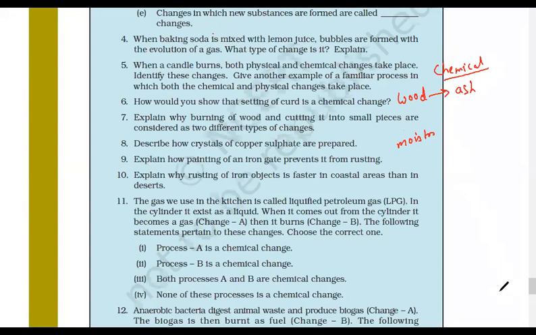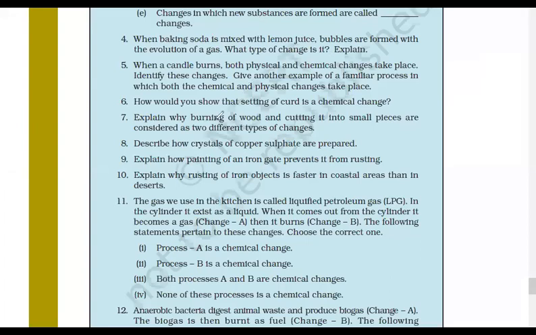That is your physical change. Got it? So obviously, there will be two different things. A single change cannot be both physical and chemical, right? But if a process is accompanied by two changes, then we can have both physical and chemical. Okay, got it, everyone? A single change cannot be both physical and chemical, because if it's chemical, it cannot be physical. Just message Esther if you have anyone else.